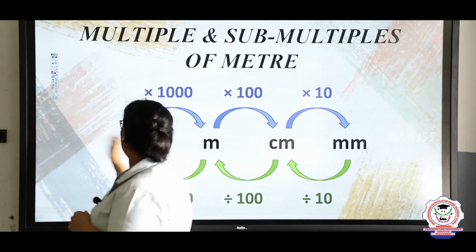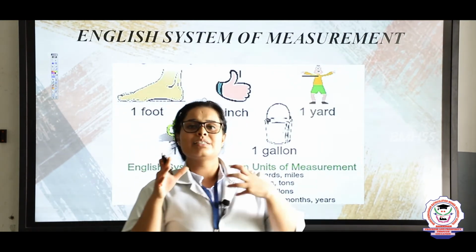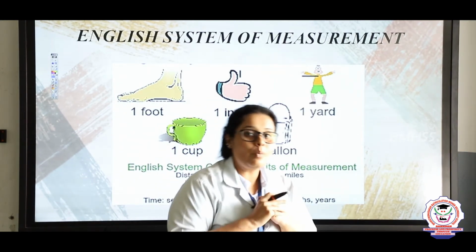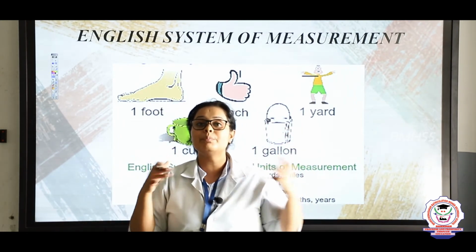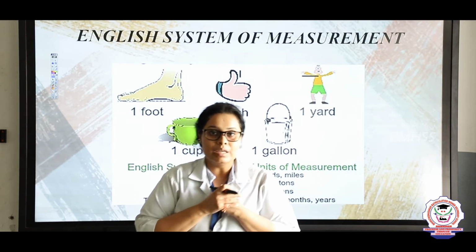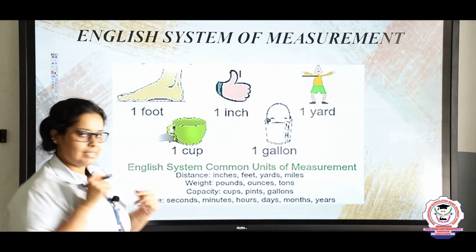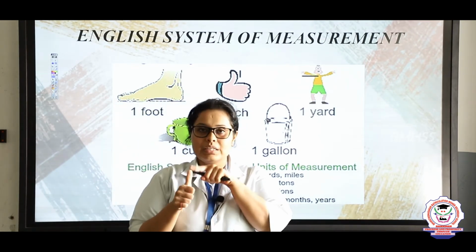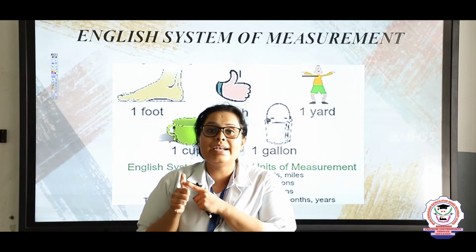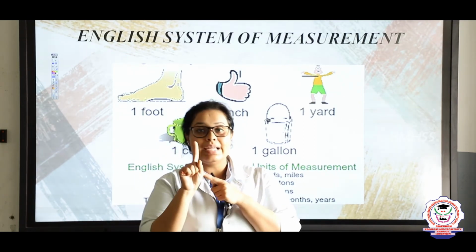Now, you should know why and how this English system got originated. Now, what is the English system? English system is how people previously used to measure things. So, here you can see 1 foot. I told you about the foot distance. So, this is the 1 foot. Inch is the difference from this particular starting to the end, or you can call it the cut of a thumb, that will be 1 inch.